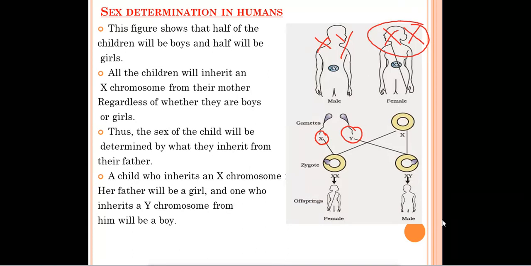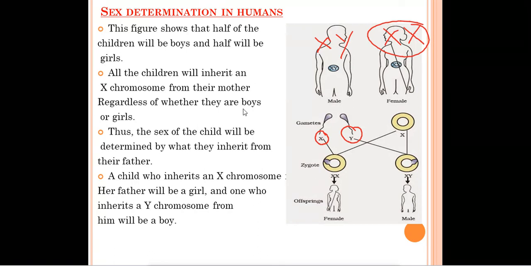The sperm can fertilize the egg having an X chromosome and form a zygote XX. But it is also possible that the sperm carrying a Y chromosome can fertilize the egg and form a zygote having X and Y. If the zygote formed is XX, then the offspring formed will be a female child, and if the zygote formed is XY, then the offspring formed will be a male child.